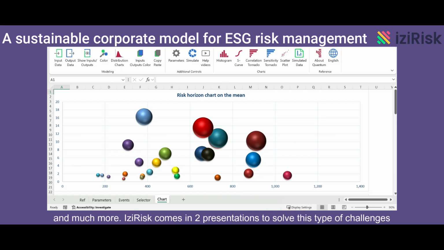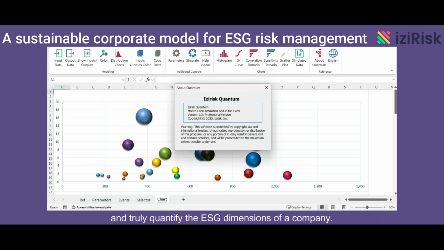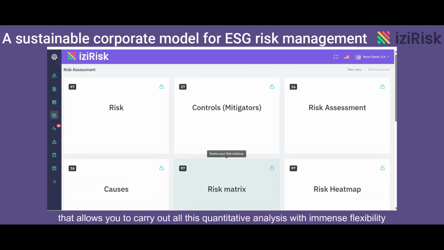ESG Risk comes in 2 presentations to solve this type of challenge and truly quantify the ESG dimensions of a company. ESG Risk Quantum, as we have seen here, is an application built on Excel that allows you to carry out all this quantitative analysis with immense flexibility to create customized models.